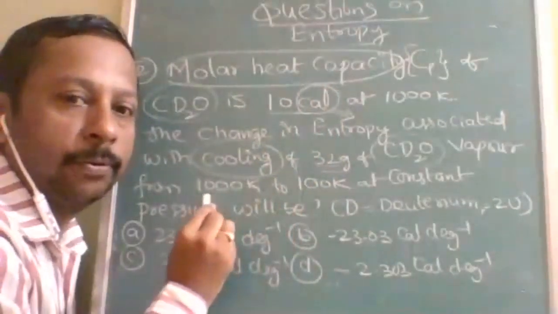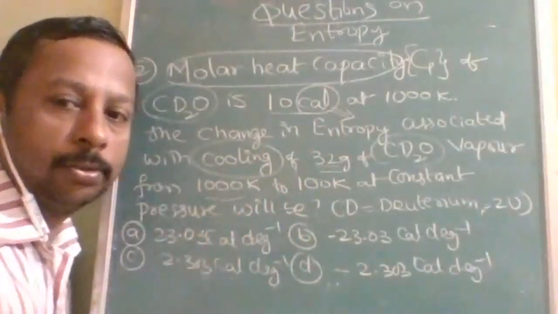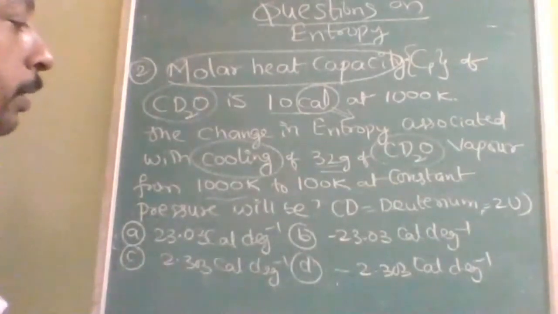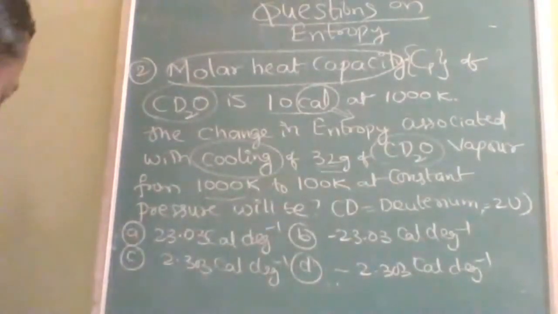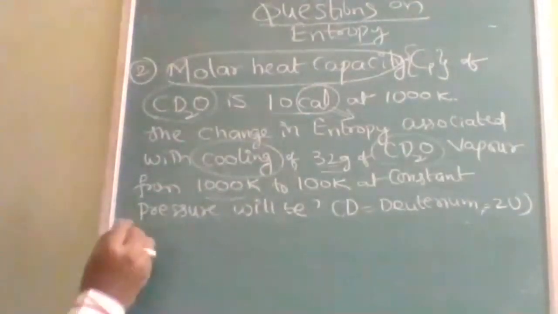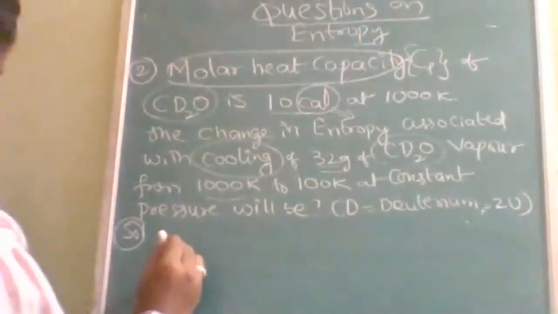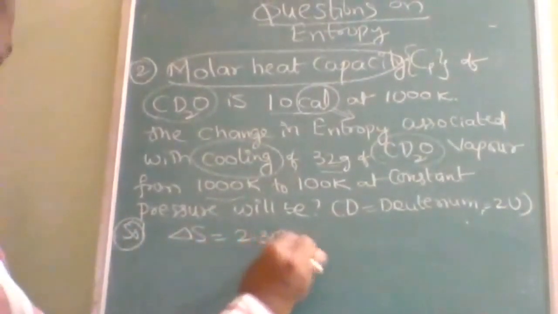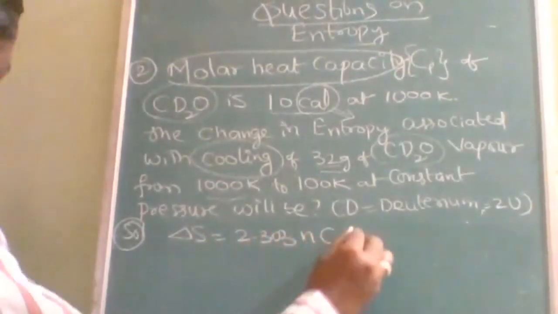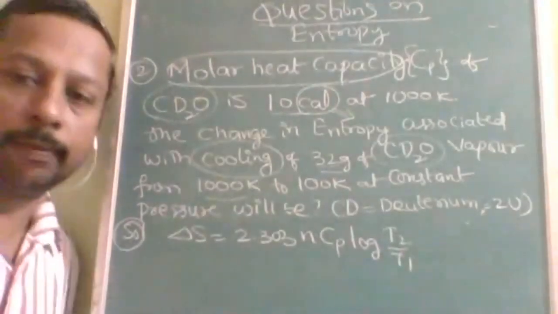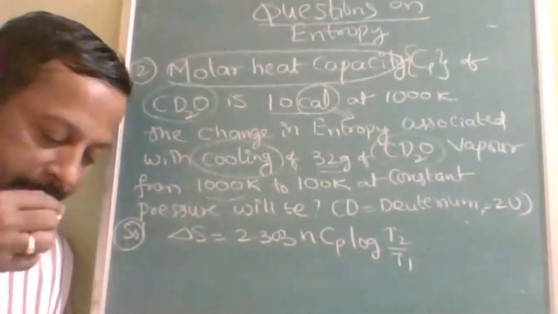Cooling is done from 1000 to 100 Kelvin. So try this out. I will erase these options for the time being, and then you will come to know about the solution. Here delta S is equal to 2.303 n Cp log T2 by T1. This is the formula you have to use: log T2 by T1.